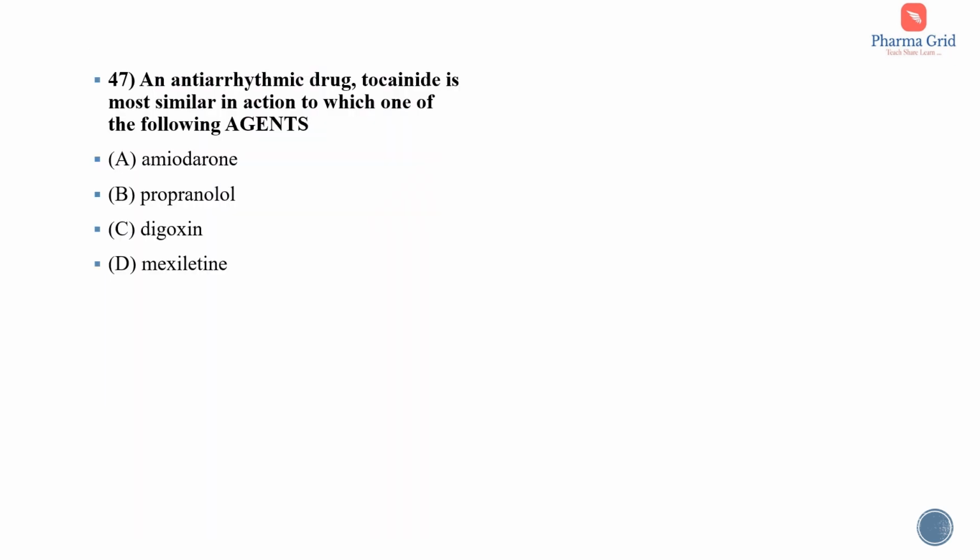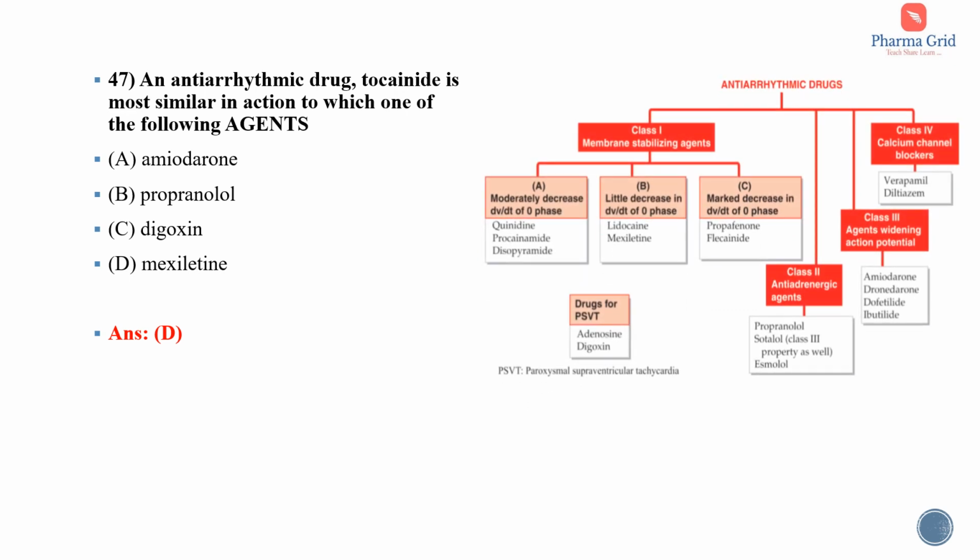Question number 47. An anti-arrhythmic drug, tocainide, is most similar in action to which one of the following agents? The options are amiodarone, propranolol, digoxin, and mexiletine. Among these options, amiodarone and mexiletine are anti-arrhythmic agents. Propranolol is a non-selective beta blocker. Digoxin is a cardiac glycoside. Here the correct answer is option D, that is mexiletine.